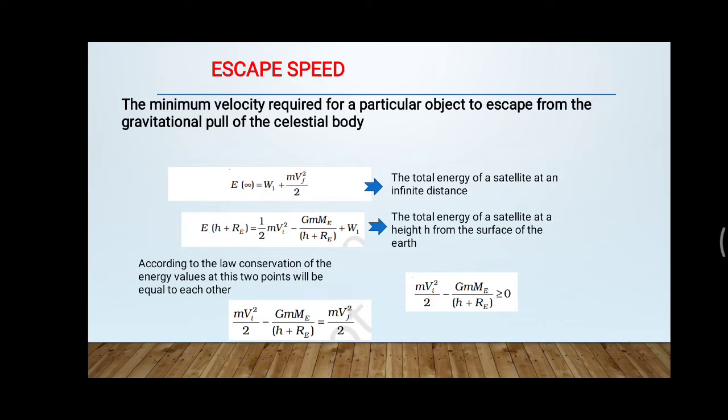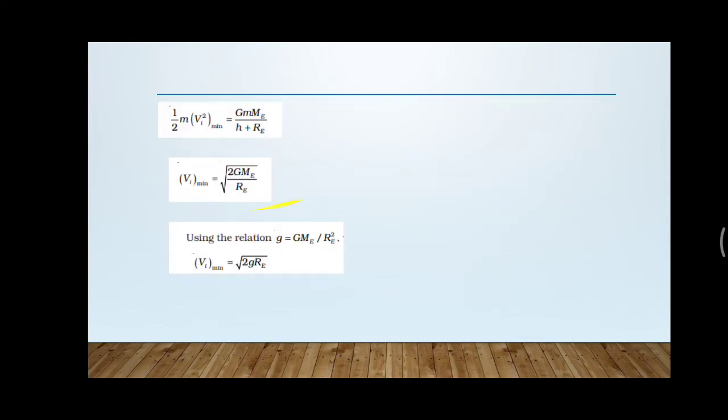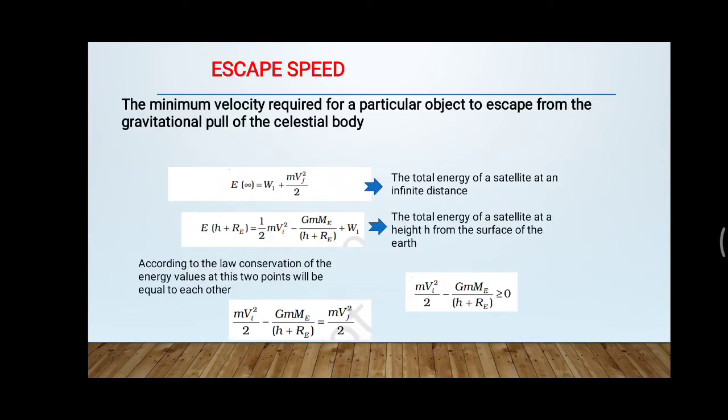Here E infinity is given as W1 plus mVf square by 2, where the total mechanical energy is the sum of the kinetic energy and the potential energy. Kinetic energy is mVf square by 2 and the potential energy is W1. In the earlier section we have seen that the potential energy at an infinite point is 0, hence the W1 value will be 0.